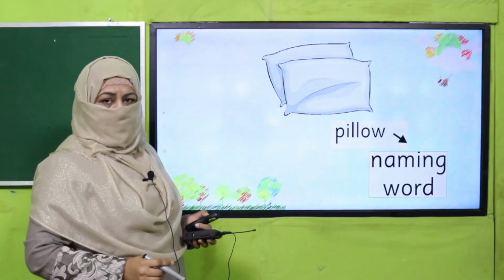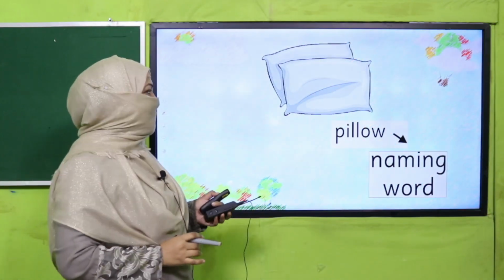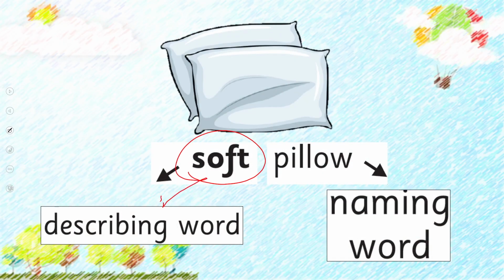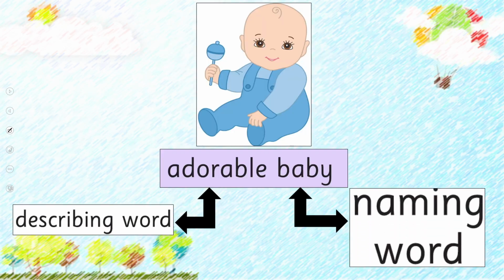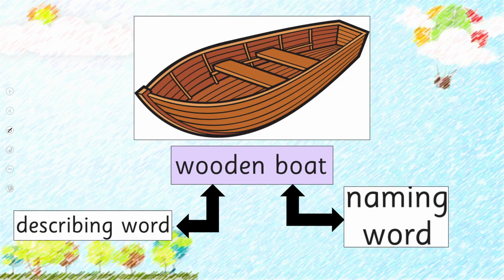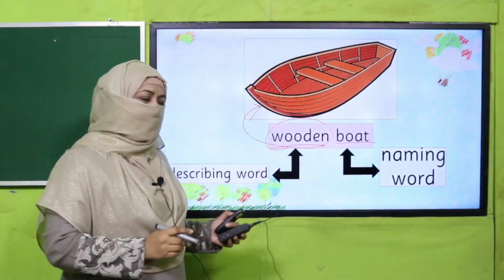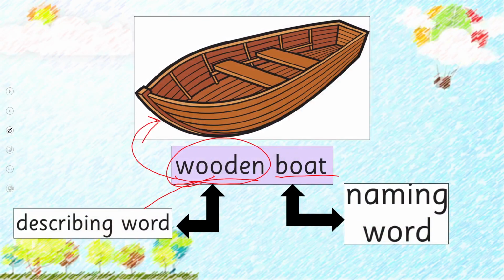So look at this. What is this? It's a pillow, naming word. What type of pillow it is? It's soft. So this soft is describing word which is telling us about pillow. Adorable baby. So this is describing word. Wooden boat. Now this wooden is telling us the material. The boat is made up of wood. That's why it's wooden boat. So it's describing word. Are you clear? Are you getting it? Good job.